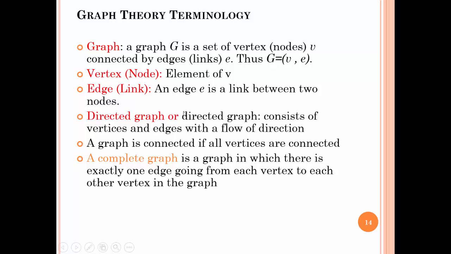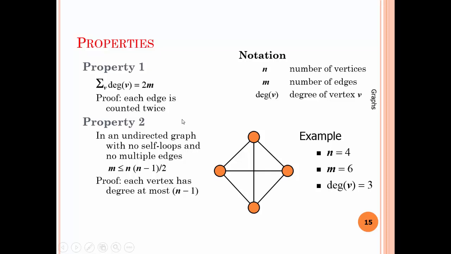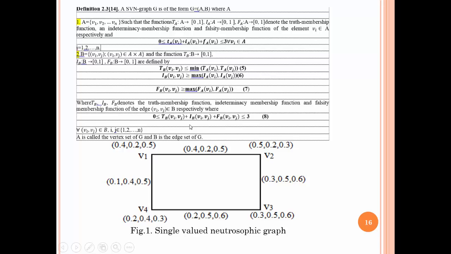So, some graph terminology which exists in the literature and which will be used in the following paper, and some proprieties known by all the researchers. The definition of my graph, called a single valued neutrosophic graph, is the following, where edge and vertex are assigned a neutrosophic number.